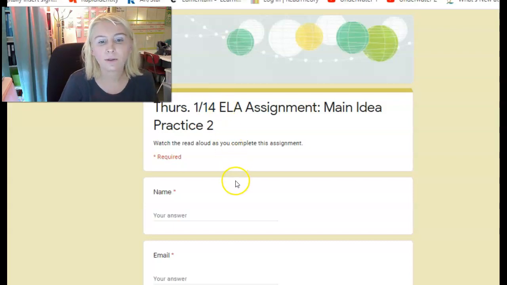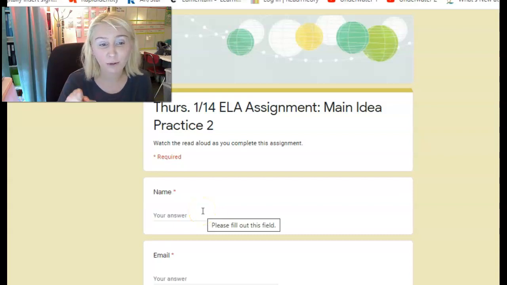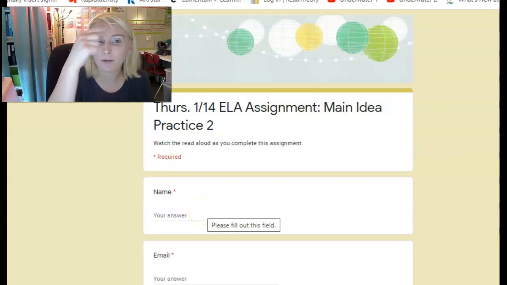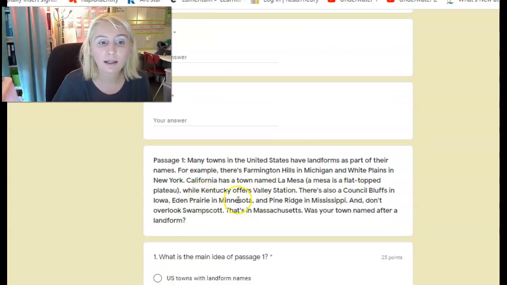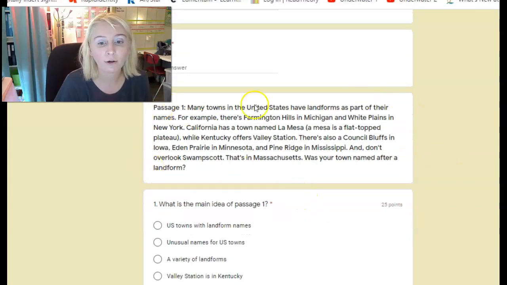All right, so this is for the assignment Thursday, January the 14th, main idea practice 2. This is just like Tuesday's assignment. In fact, I'm recording this on Tuesday, the day I'm having this bad hair day. Whatever. All right, so just like Tuesday's assignments, we have these two short little passages. They're each a paragraph in length.